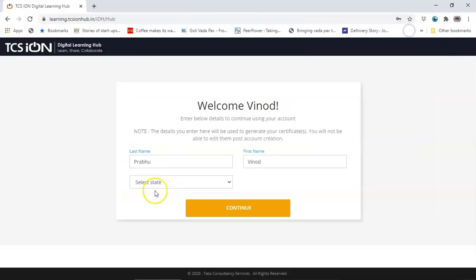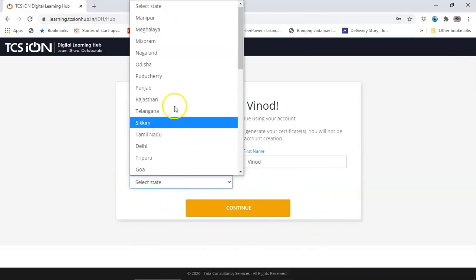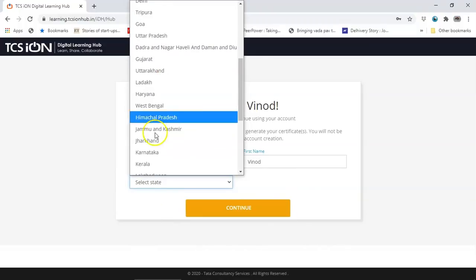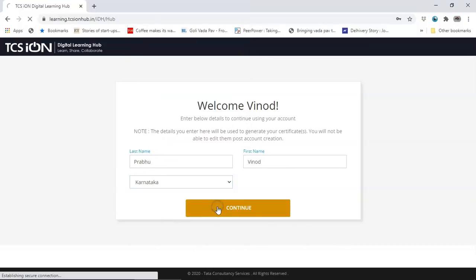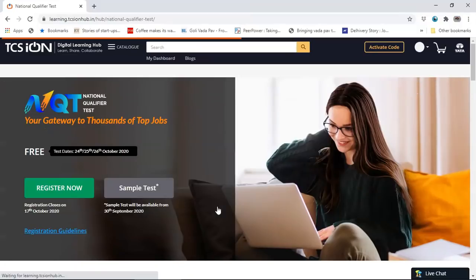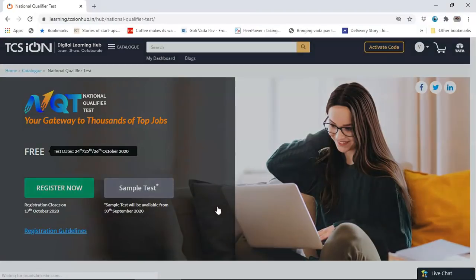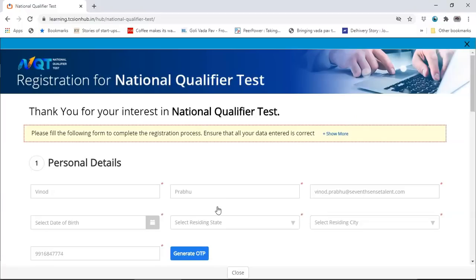Once you click on create account, it will ask you to enter data here. Enter your state, Karnataka. Click on continue. Once you click on continue, it will load for some time and will ask you to register for the National Qualifier Test.